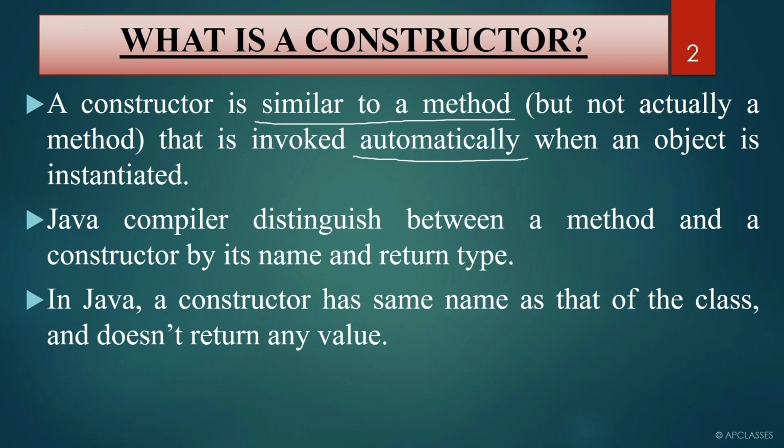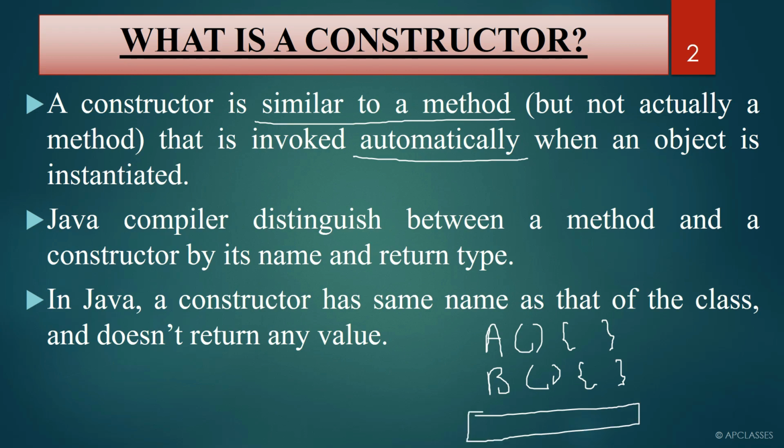So if you have a method named A and another method named B, and you have written something within A and within B, then you need to have a main method, which will call method A, and from where you can call method B. Or even from method B you can call method A, and from method A you can call method B.